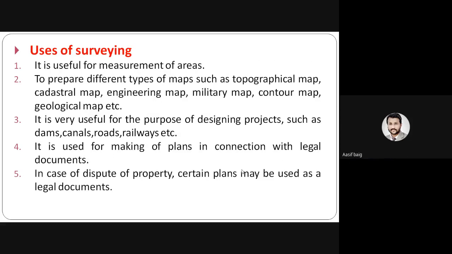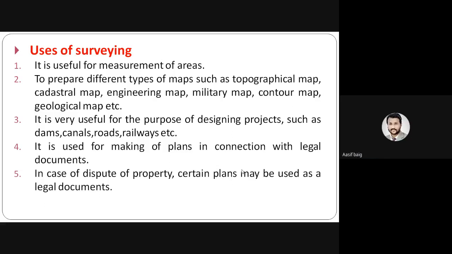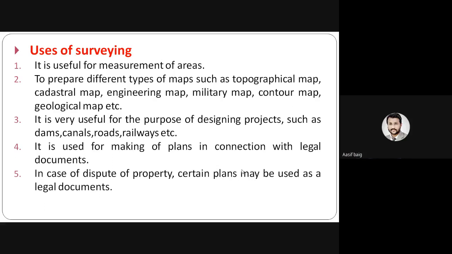Now what are the uses of surveying? It is useful for measurement of areas, and to prepare different types of maps, such as topographical map, cadastral map, engineering map, military map, contour map, geological map, etc. So what are these types of maps? The topographical map is the map which gives the idea regarding the land.